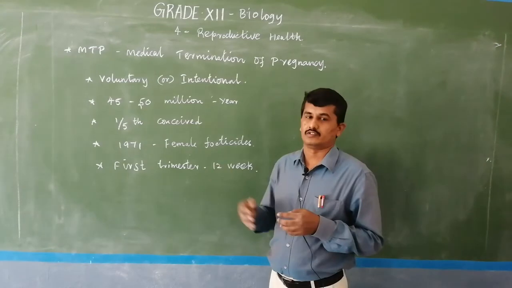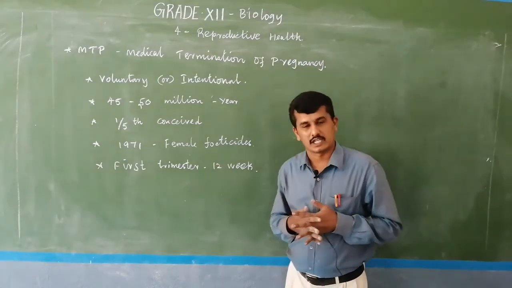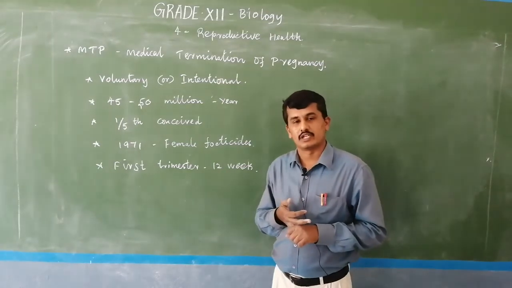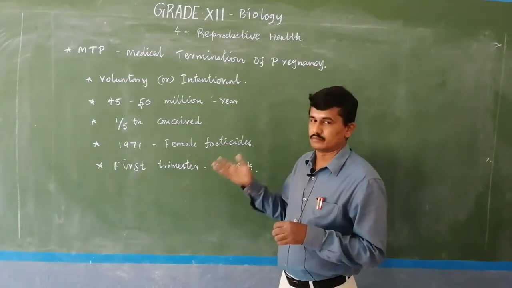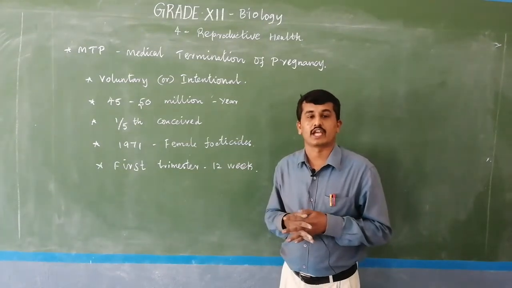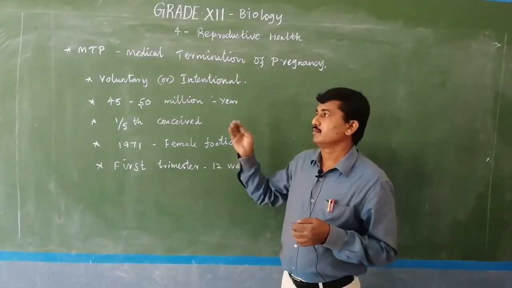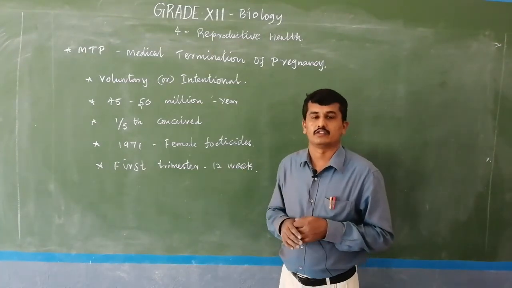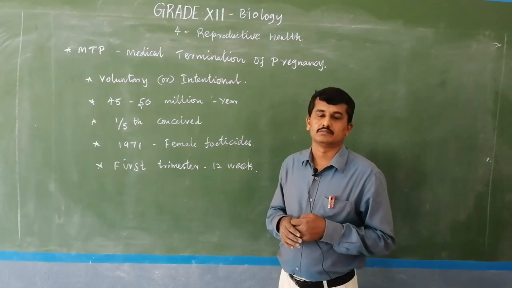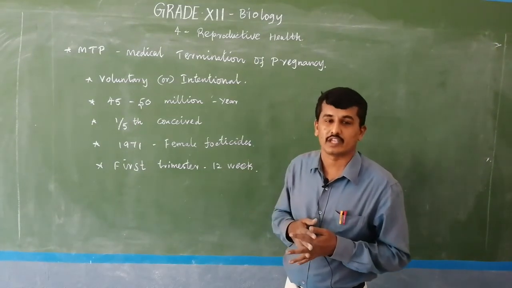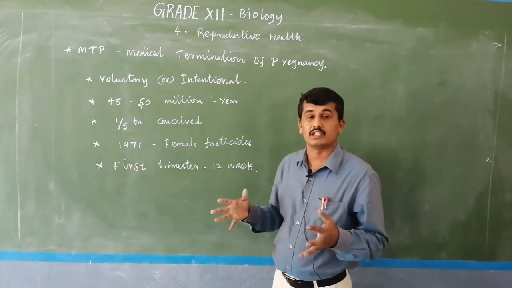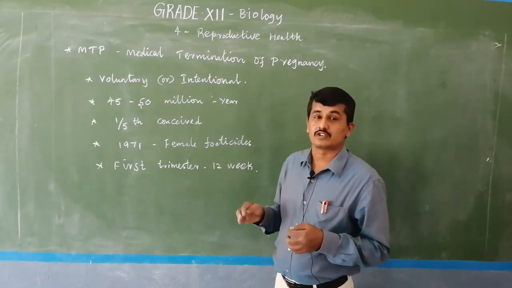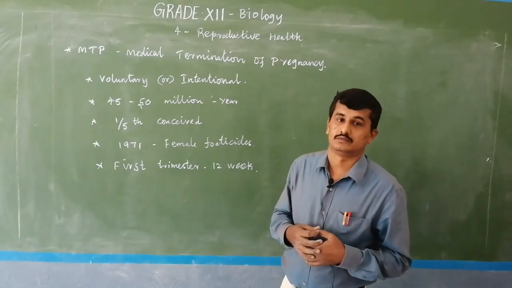So in these cases, like unwanted casual intercourse, rape, unprotected sexual intercourse and genetically disordered developing children, MTP is advisable. To control the population, MTPs are advisable by the government. But in other cases, like female foeticide, where the child sex is checked and after that MTP is performed, it is not permitted according to the law.